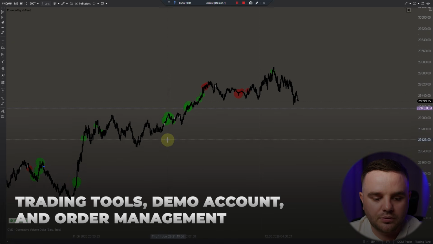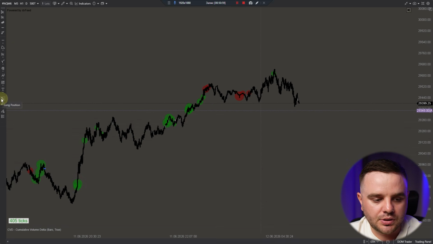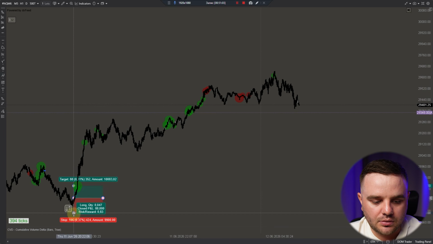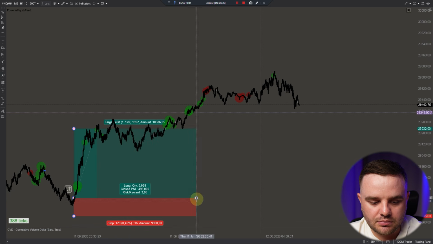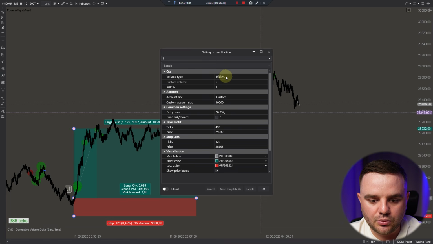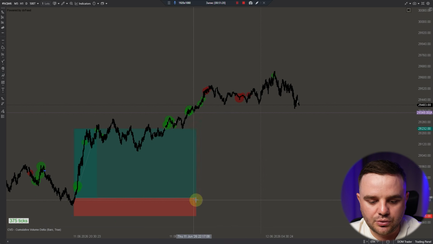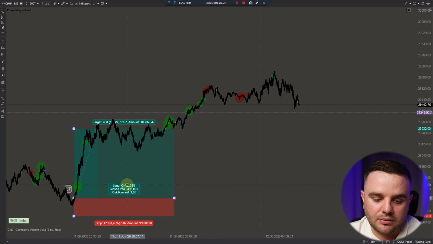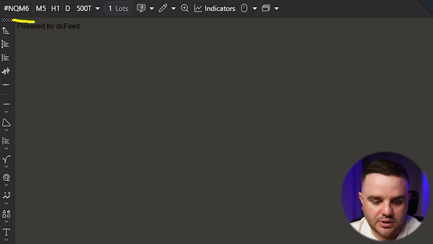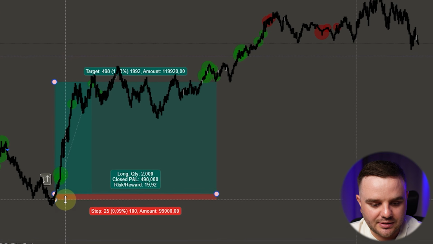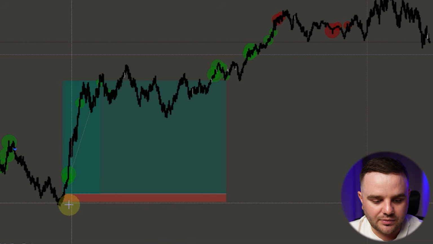The next tool which is important to use is long short position. It is exactly this one. You can see here you can do a long position. Here you can write your risk in percent. For example, your account size, for example 100k, your risk like 1%, 1000, and here it will show you the amount of contracts that you should trade. Remember that it is a standard contract. For 516 ticks you will need to trade very little.